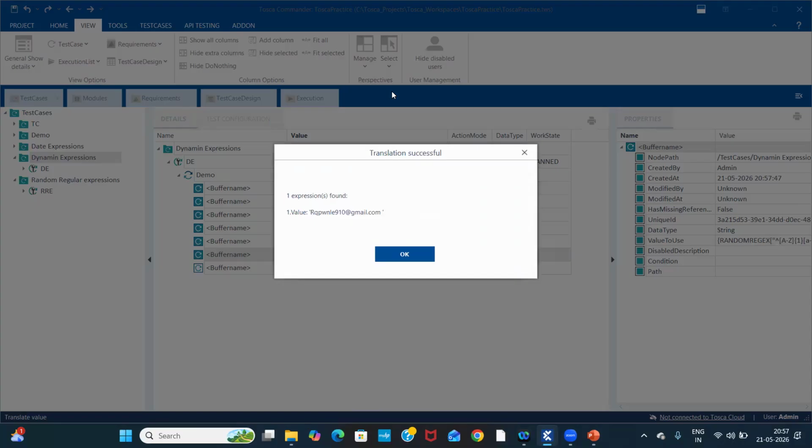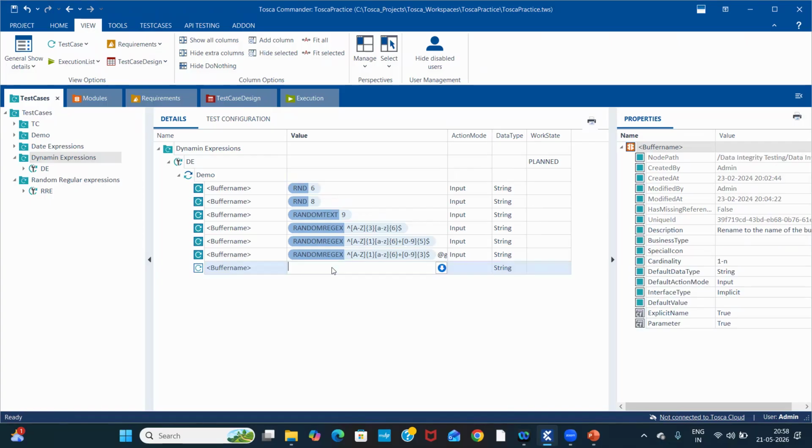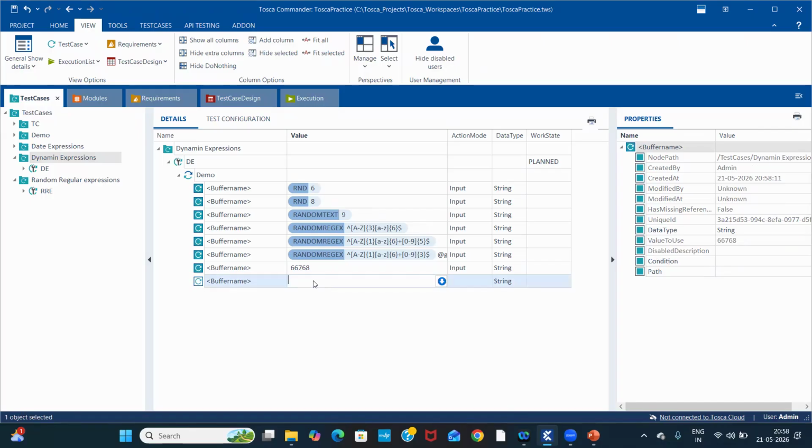Translate. See, the first letter is capital. The next six letters are small. Next three random numbers. Next @gmail.com. In test cases, there is no need to enter values like this manually. No need to enter the random Gmail manually. We just have to give @gmail.com.